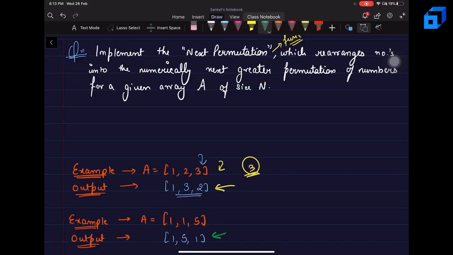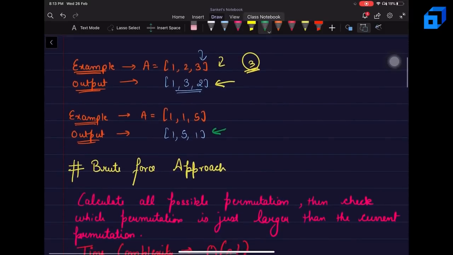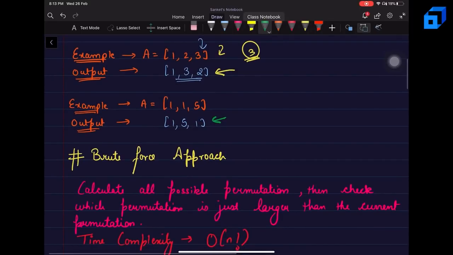So let's see what we can do. A brute force solution can be to just calculate all possible permutations and then check which permutation is just larger than the current permutation. So we can calculate all the possible permutations, store them in a particular storage, and then one by one compare each permutation with the given sequence of numbers. The permutation which is just larger than the original one, we will return that permutation.